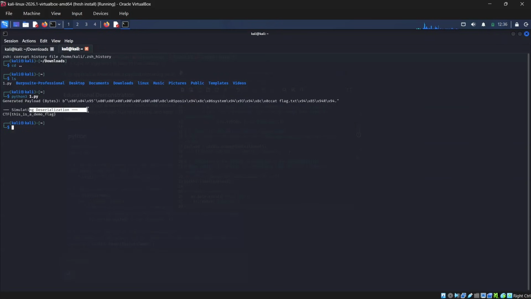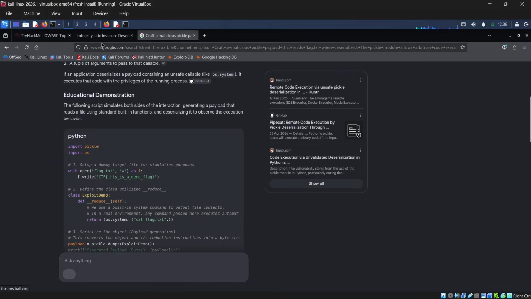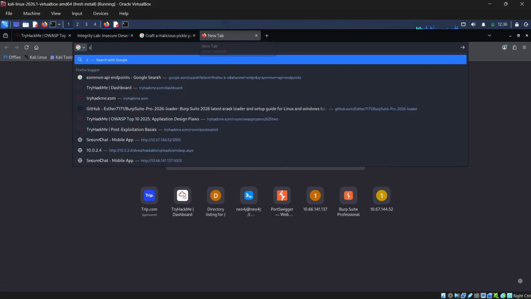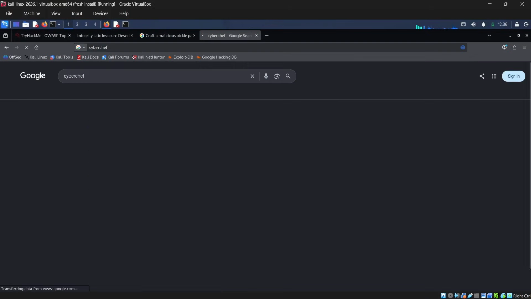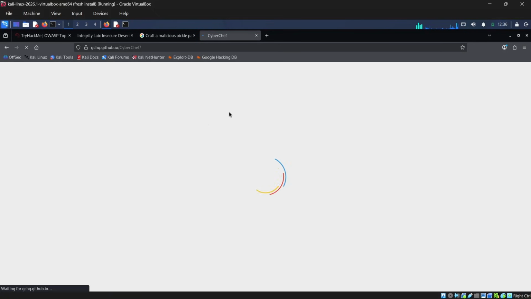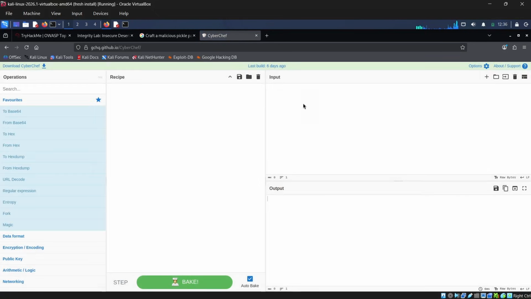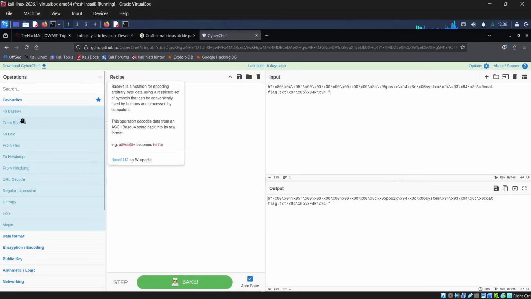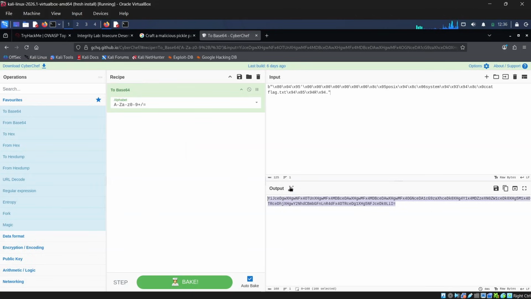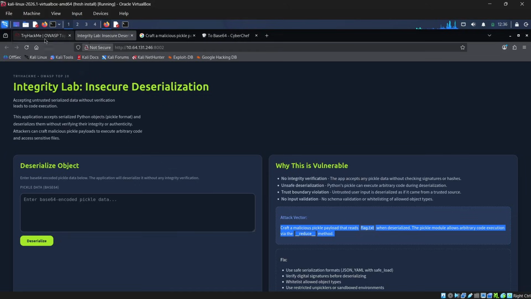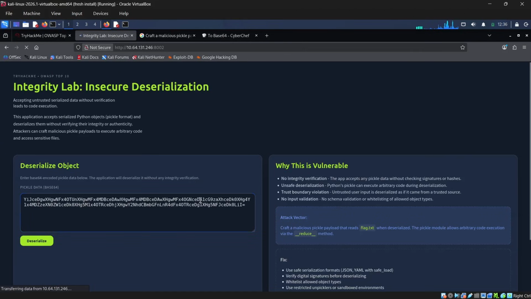So it's about simulating deserialization. What we can do is encode it using CyberChef. In CyberChef, we can use the To Base64 module. You can just paste it here and use To Base64. Now it is base64 encoded. So now let's try to use that here. Unfortunately, deserialization got an error: unpickling stack underflow.